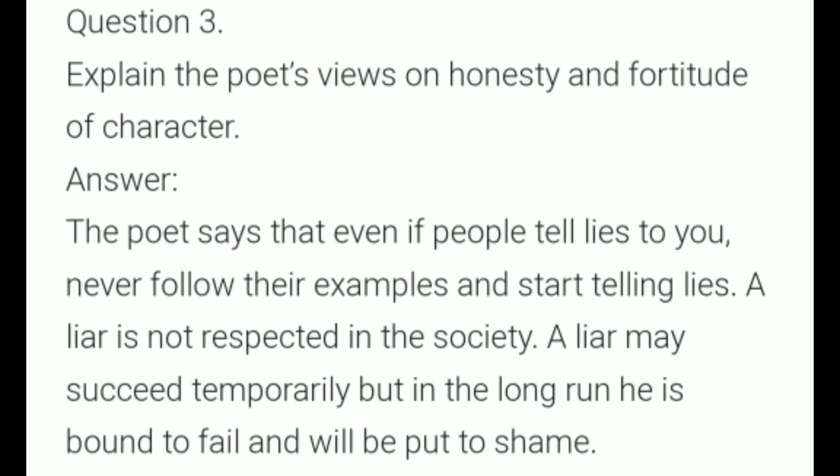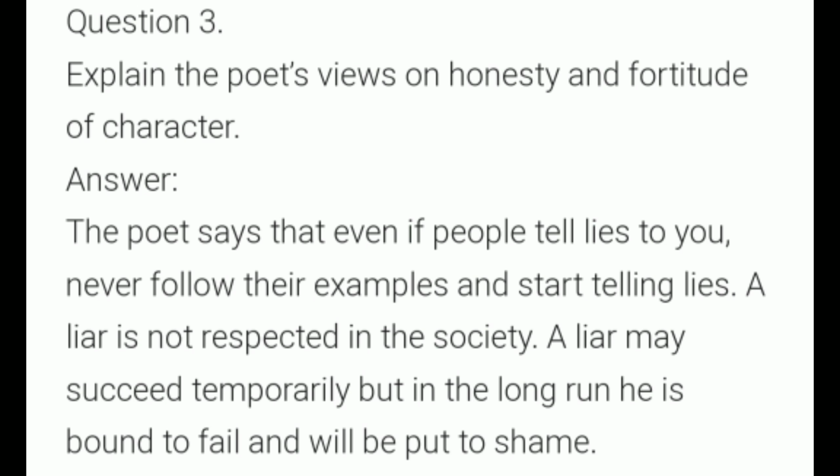Number 3. Explain the poet's views on honesty and fortitude of character. The poet says that even if people tell lies to you, never follow their examples and start telling lies. A liar is not respected in society. A liar may succeed temporarily, but in the long run, he is bound to fail and will be put to shame.